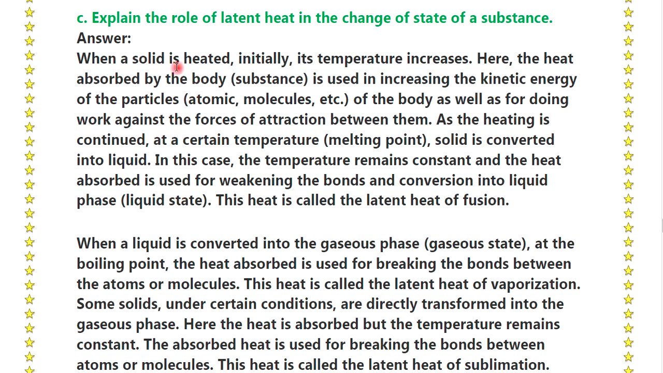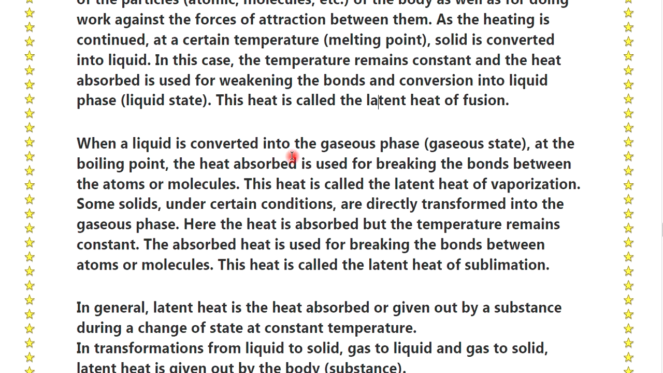Answer. When a solid is heated initially, its temperature increases. Here the heat absorbed by the body is used in increasing the kinetic energy of particles of the body, as well as for doing work against the forces of attraction between them. As the heating is continued at a certain temperature, solid is converted into liquid. In this case, the temperature remains constant and heat absorbed is used for weakening the bonds and the conversion into the liquid phase. This heat is called the latent heat of fusion.